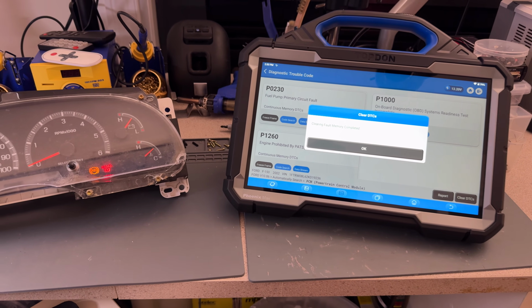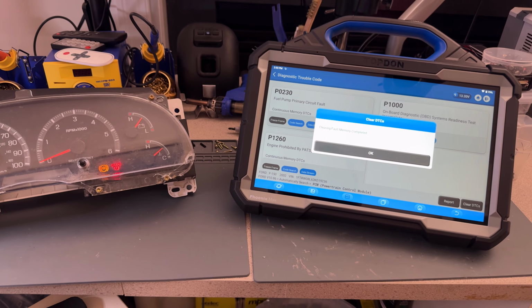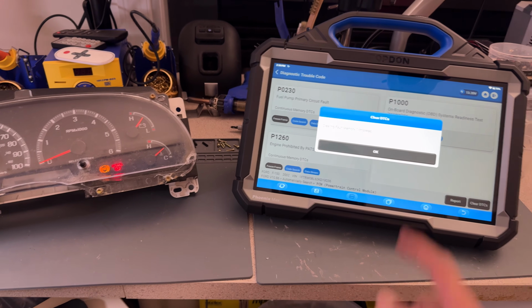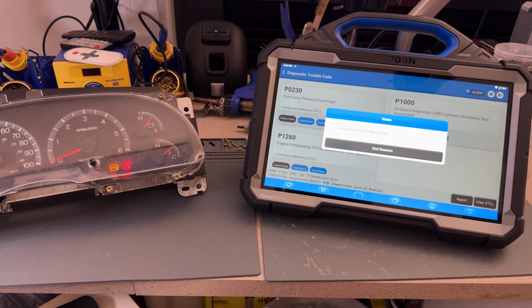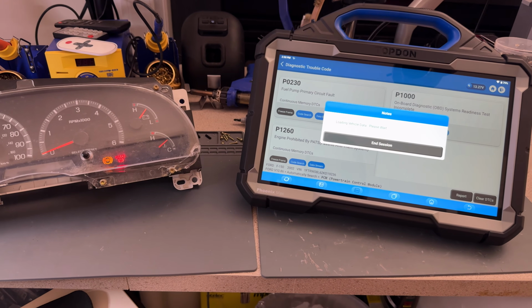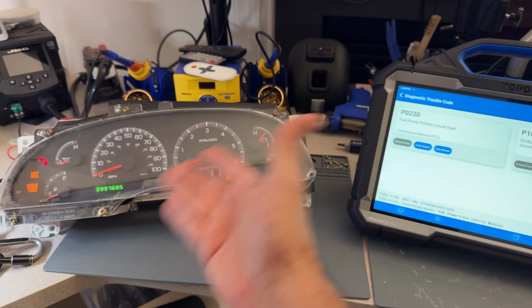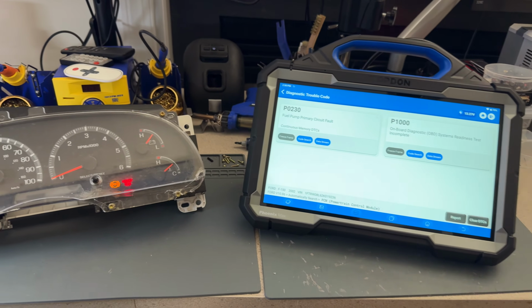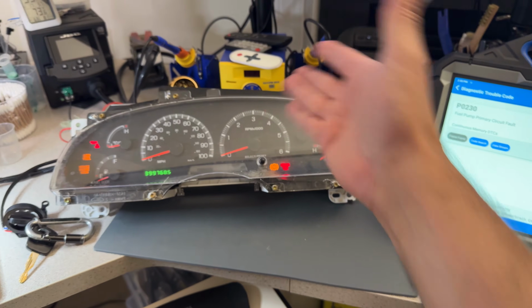Make sure the computer is also accepting the new programmed keys and everything, right? Because that has to work together. And I think that it is. Well, we can see right now that P1260 is gone. The theft light is going out by itself.